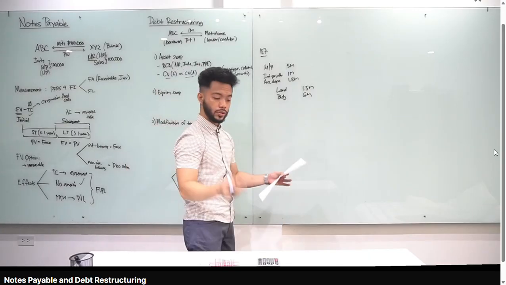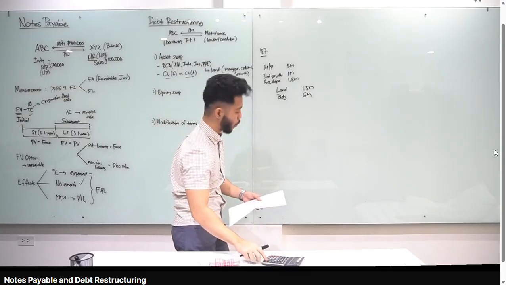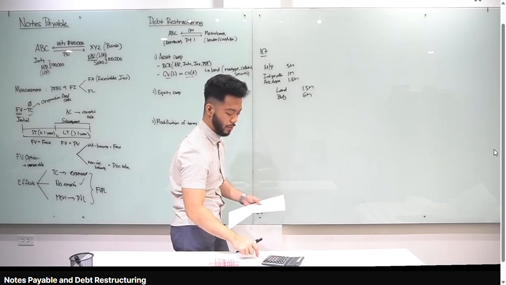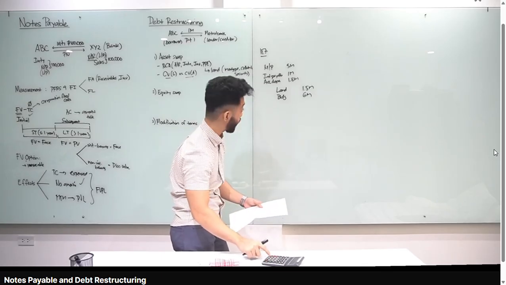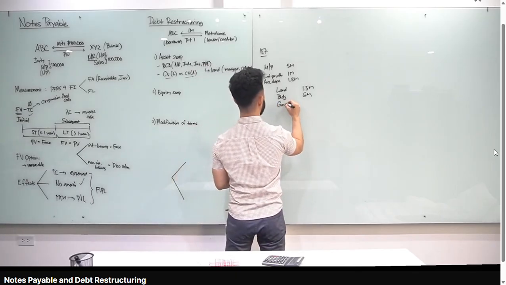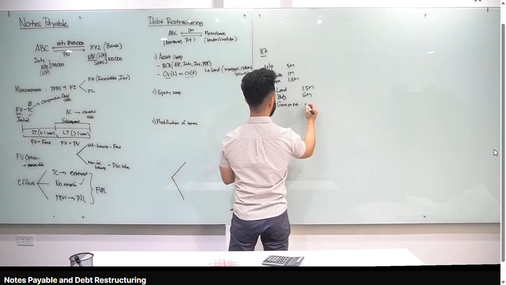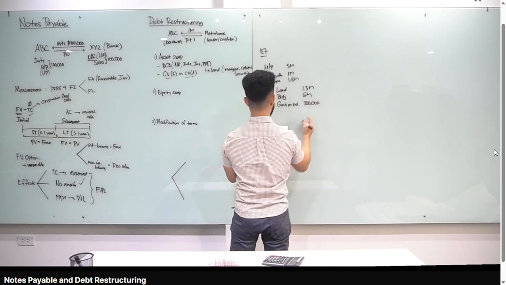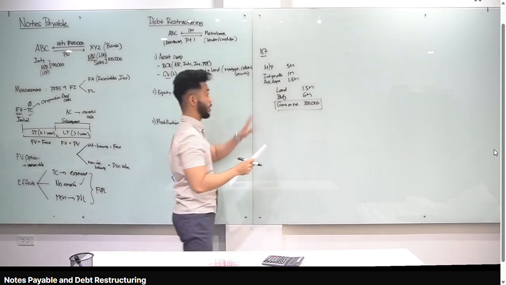So, yung balancing figure natin is gain or loss. Doon muna tayo sa debit. Debit 5 million plus 1 million plus 1.8 million. So, debit natin is 7.8 million. Yung credit natin, minus 1.5 minus 6 million. Nakuha ko dito is 300,000. So, meron tayong credit gain on extinguishment. Okay? Gain on extinguishment of loan, 300,000. So, sagot natin yung class. Compute for the gain or loss. Gain tayo ng 300,000. Journal entry. Yan yung journal entry natin.